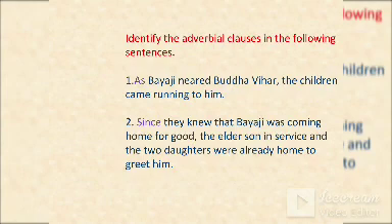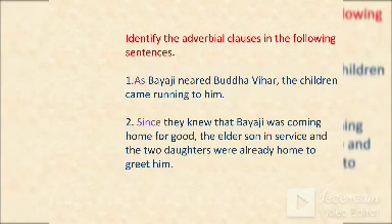And in the second sentence, "Since they knew that Bayaji was coming home for good, the elder son in service and the two daughters were already home to greet him." The first clause, "since they knew that Bayaji was coming home for good," is an adverbial clause.